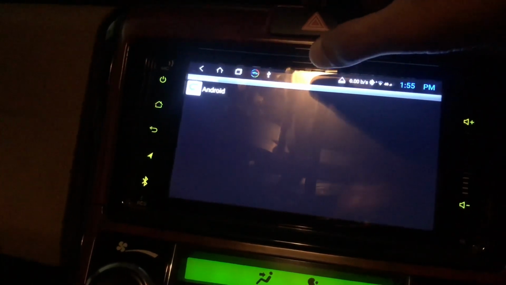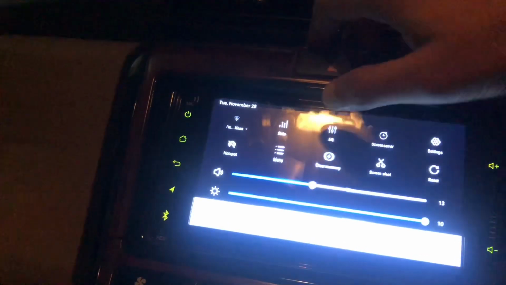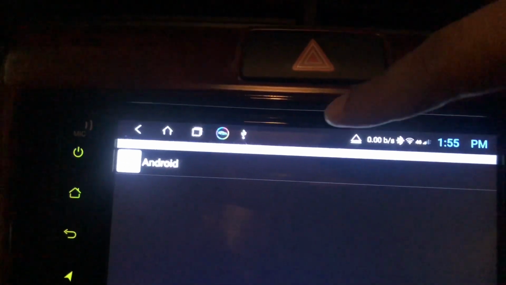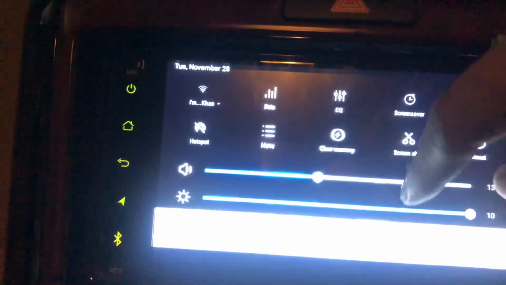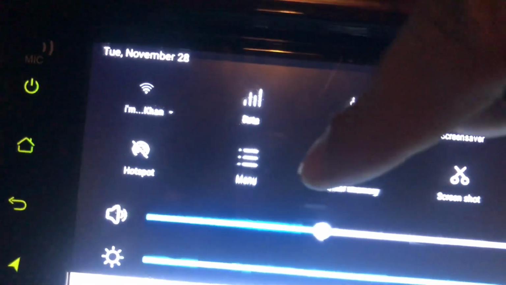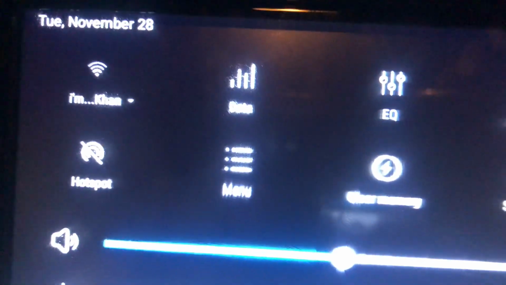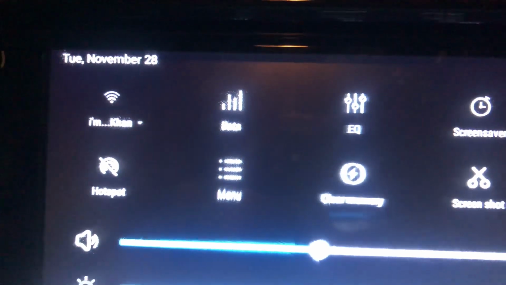This is the factory part, but what we have downloaded from this pen drive, we need to initiate them from the system. So okay, from the top we found another icon named menu. Okay, yes, menu. We need to click it.